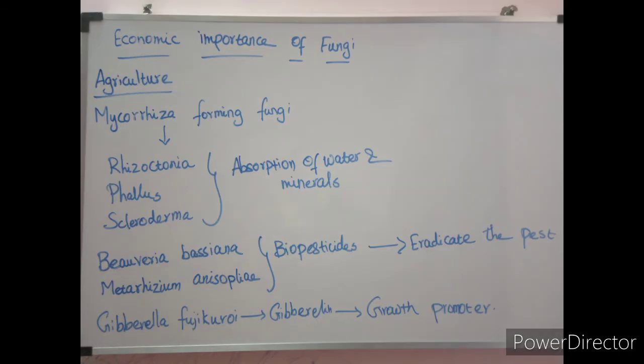Fungi recycle minerals by decomposing dead plants and animals, thereby adding to the fertility of the soil. Mycorrhiza means the symbiotic association between the fungal mycelium and the roots of the plant. Mycorrhiza-forming fungi include Rhizoctonia, Phallus, Scleroderma. These fungi associate with the roots of the plant, and it helps in the absorption of water and minerals.